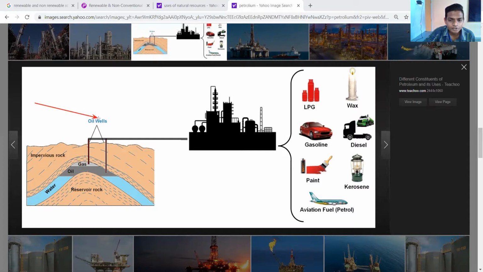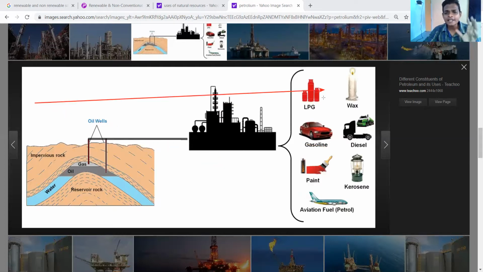Through these wells they are digging out the crude oil, and it is refined and converted in this factory into petrol, kerosene, gasoline, diesel, paint, aviation fuel.